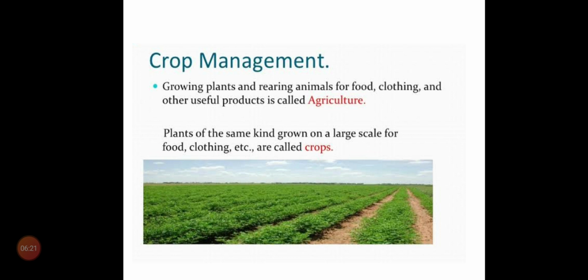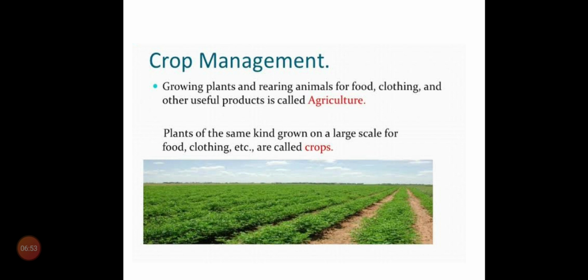That means here we are growing, so we have to take care of their growth at different levels. Taking care of them for their healthy growth, concentrating on their health, on their production, on their harvesting, and remaining things. So this is called crop management.